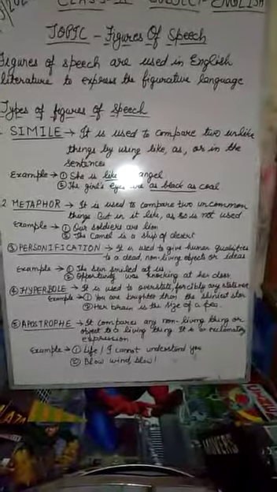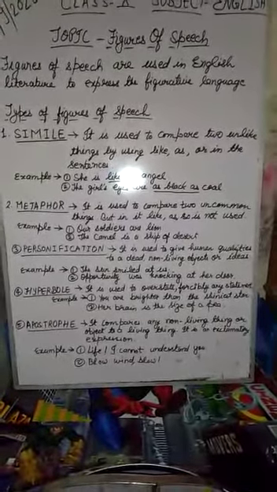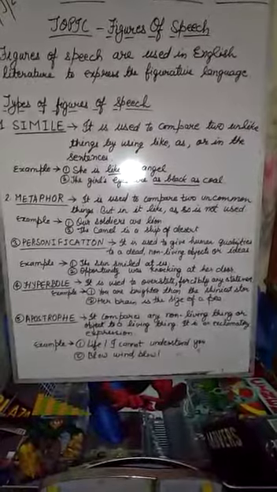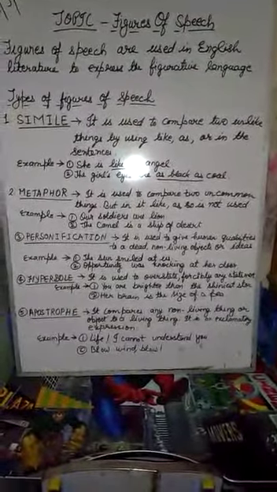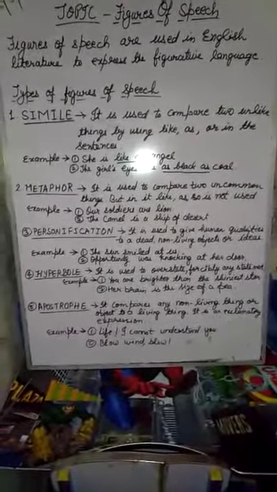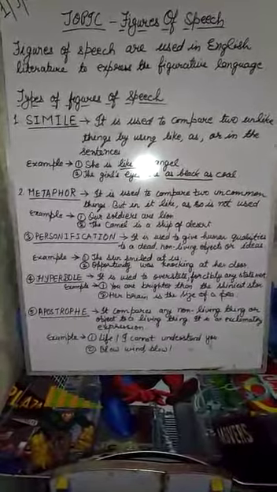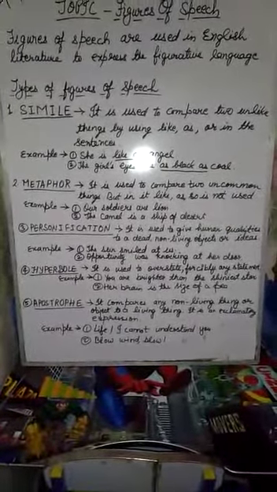Next is apostrophe. Apostrophe is used to address a non-living thing or object as a living thing. Sometimes we start talking to our non-living objects as though they are living, and we talk to them as our friends or human beings.